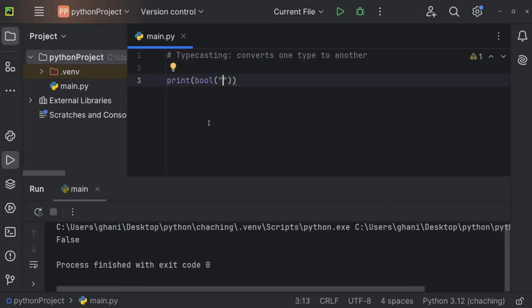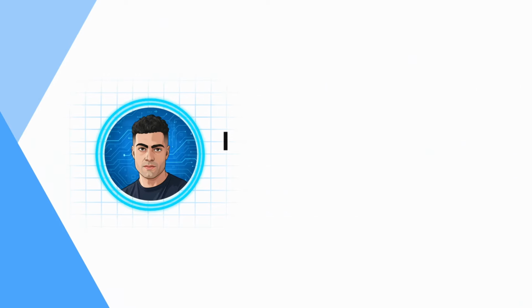So you could, for example, check whether the user has entered a password. So this here might be a password field, the user enters something, and if he does not enter something, you could tell him, for example. And you would know by just using this bool type conversion. Because this bool type conversion for an empty string, so for an empty password, for example, would return false. And those are the most important things you need to know about typecasting in Python.